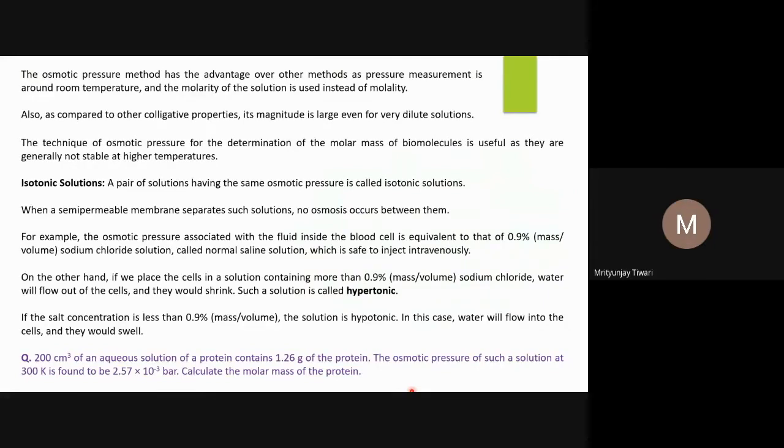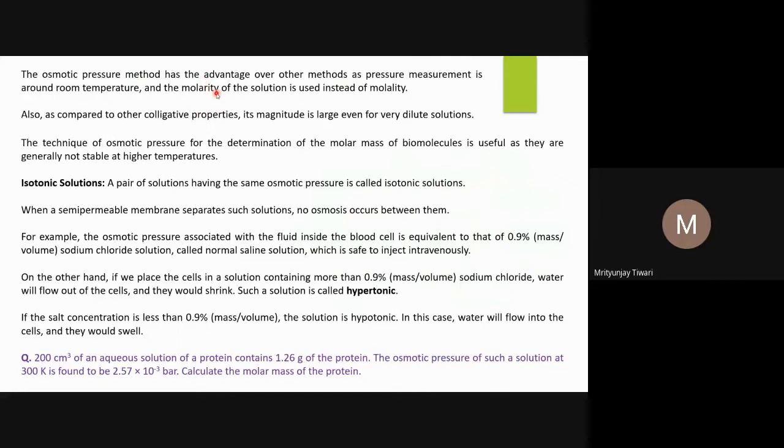So we resort to the osmotic pressure method, which depends on a colligative property, that is, the number of particles of the solute. There you can measure the molar mass at normal temperature, and the entire molecule is intact. The osmotic pressure method has the advantage over other methods as pressure measurement is around room temperature. There are also other methods; the rest of the three colligative properties we can also use to find out the molar mass of a solute. We'll see those later on, but those methods use molality. And in the case of osmotic pressure, we have just seen we use molarity.